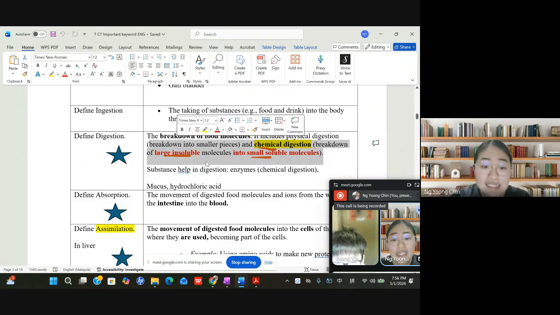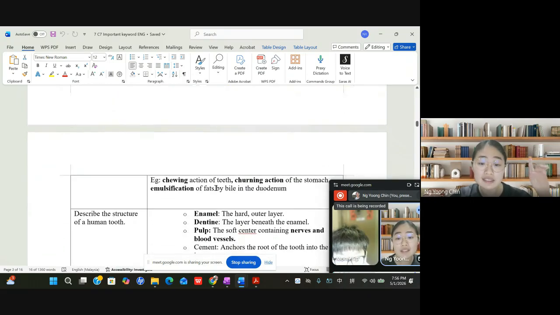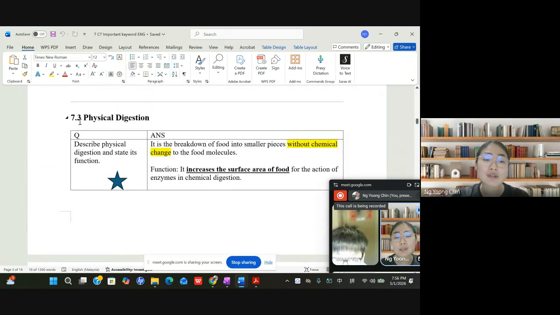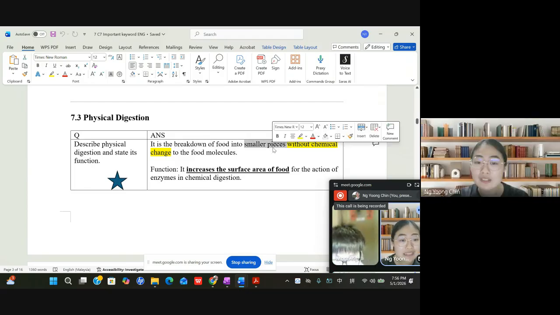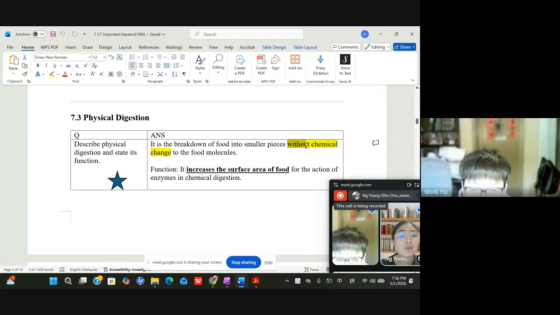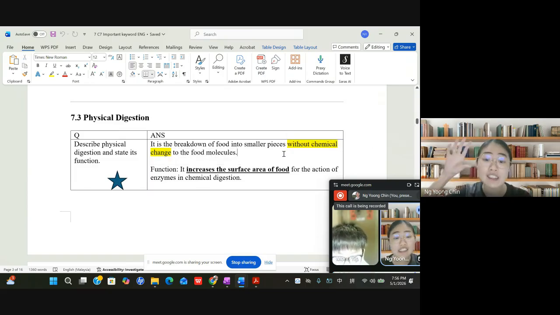Only the enzyme, Monty, only the enzyme is able to perform chemical digestion. For example, this is physical digestion. How would you describe it? Physical digestion is the breakdown of food into smaller pieces without chemical change to the food molecules. The keyword is without chemical change, because you just change the physical structure only.